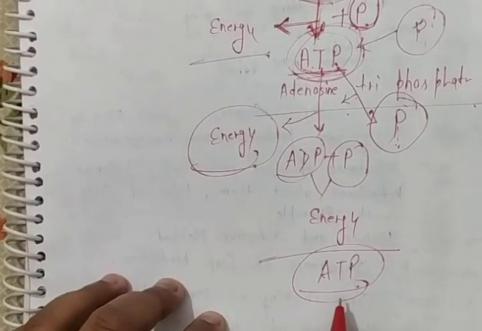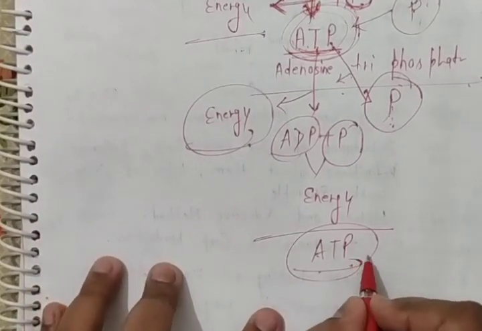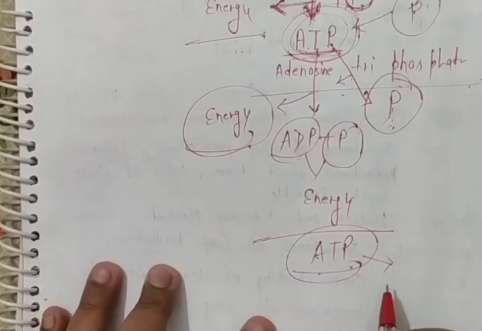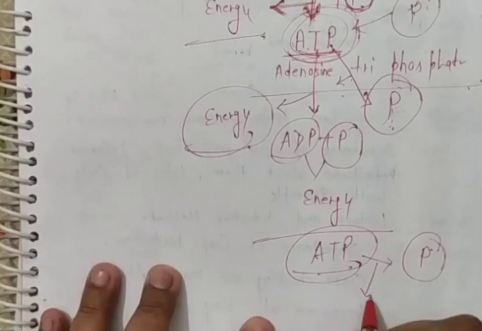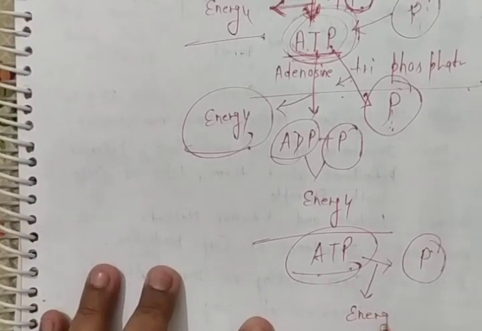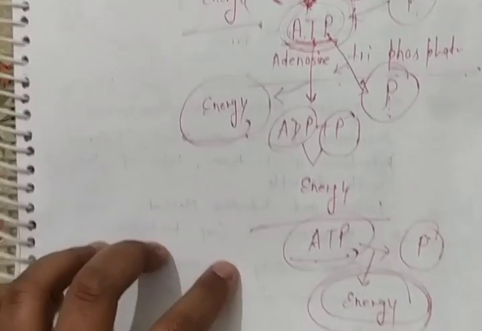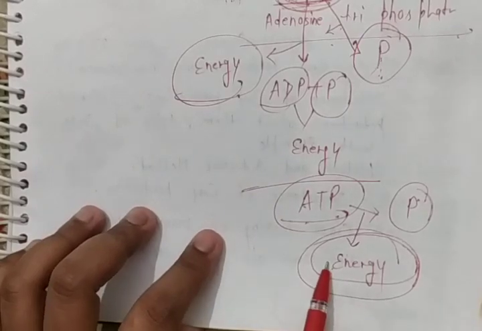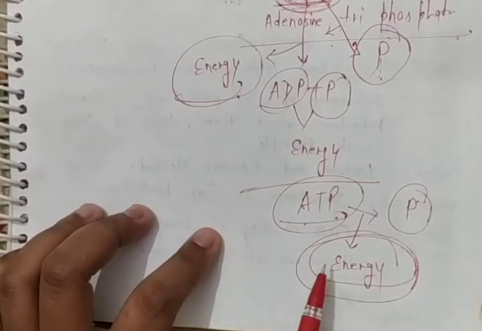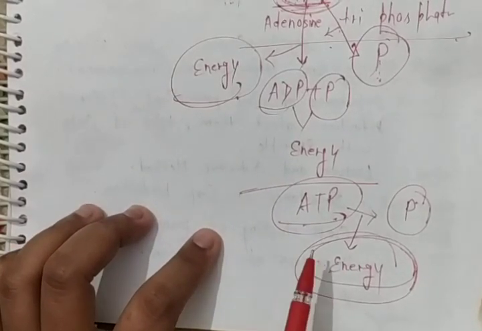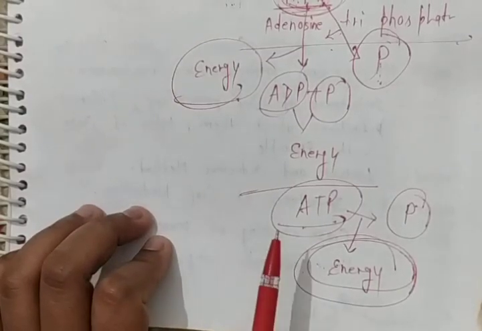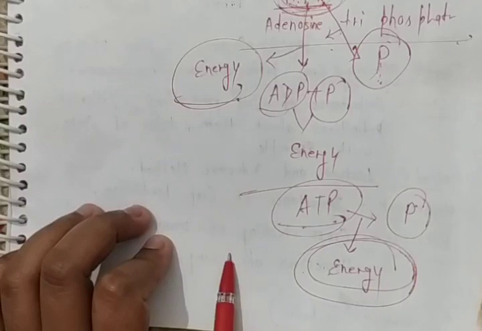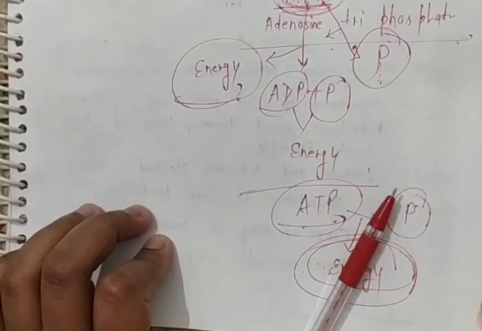During the adding of a phosphate molecule to ADP, energy is needed, and this energy is stored in ATP. And when our body needs energy, this ATP will break down, releasing that single phosphate and that energy bond. Now finally we get energy from ATP. This was the complete concept of the formation of ADP and ATP and the saving, or conservation, of energy.